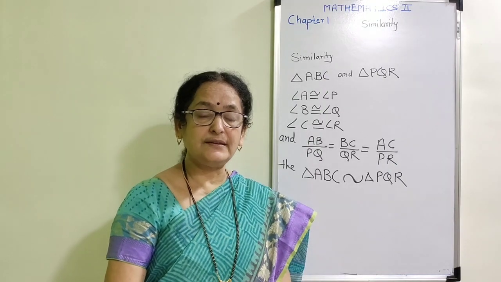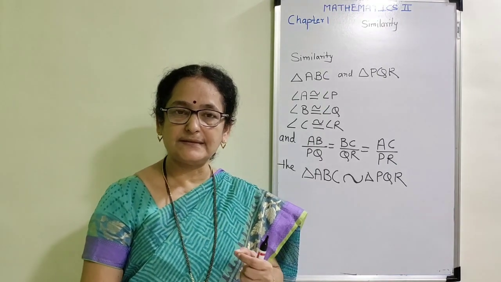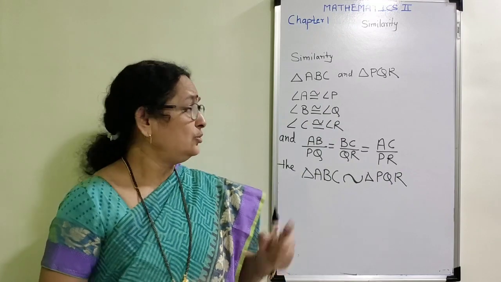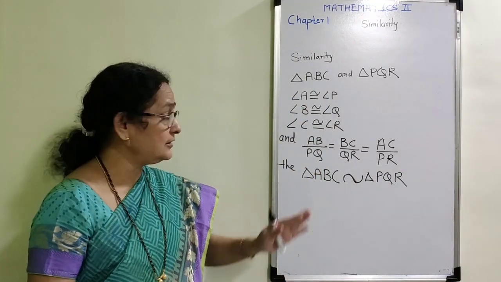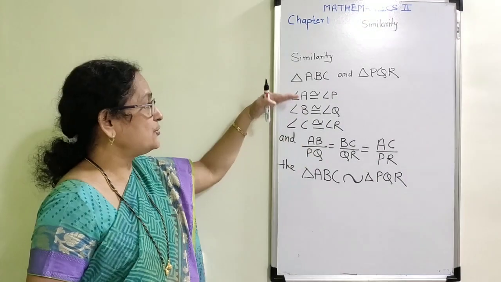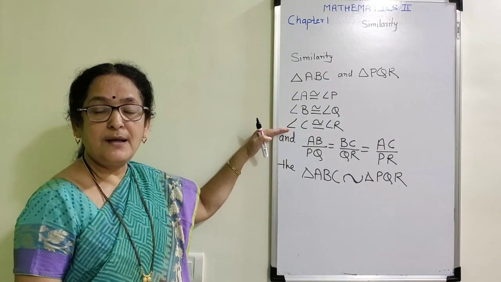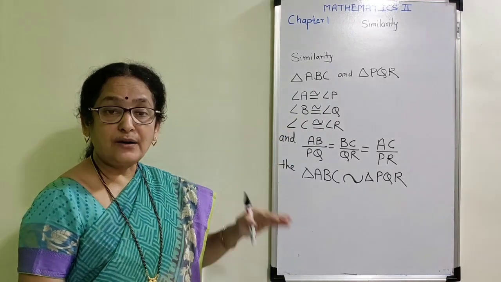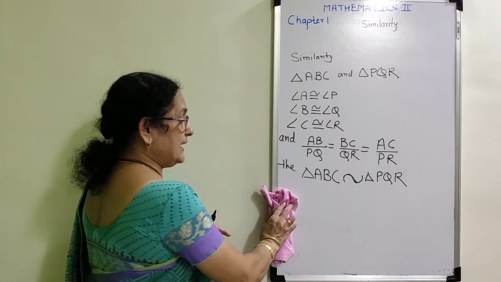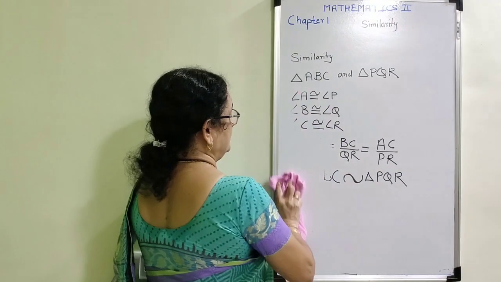They have proved that there is no need to prove that all the sides are in proportion and all the three angle pairs are congruent. We are going to learn the tests of similarity now.